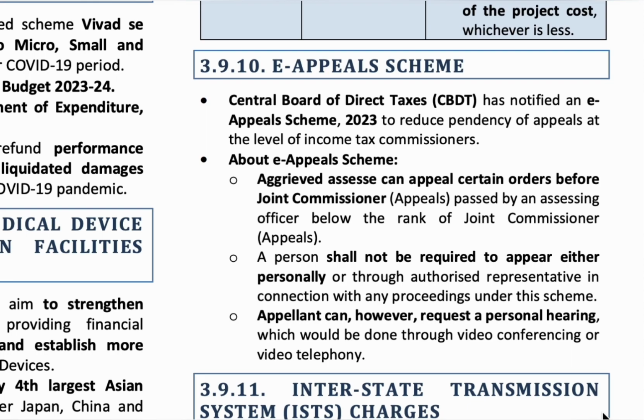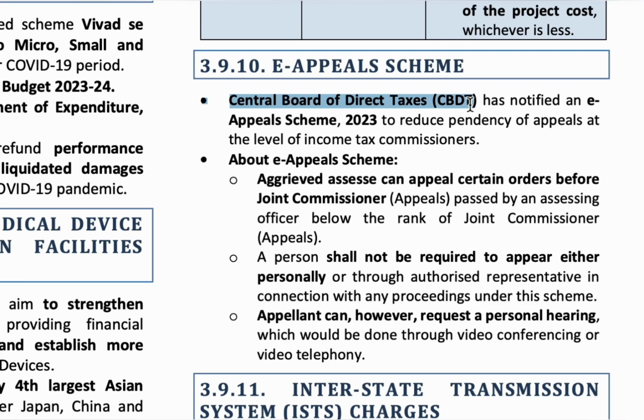Let's know about the topic e-appeals scheme. All the policies and planning regarding direct taxes are laid by the Central Board of Direct Taxes (CBDT). The Central Board of Direct Taxes is like a main body in dealing with the issues of direct taxes. So, it has released a new scheme called e-appeal scheme.